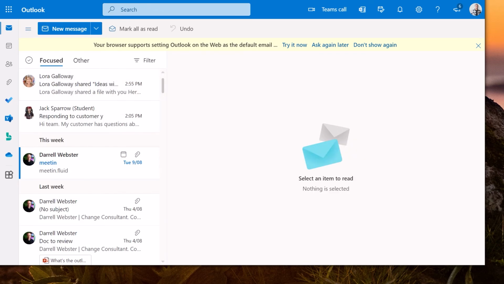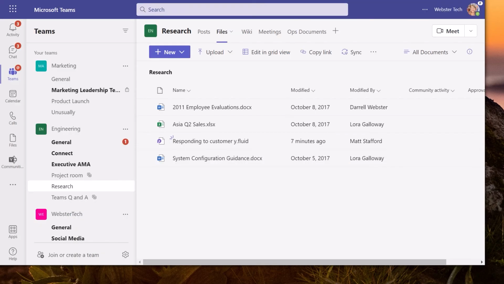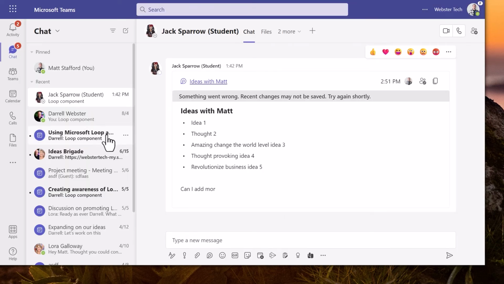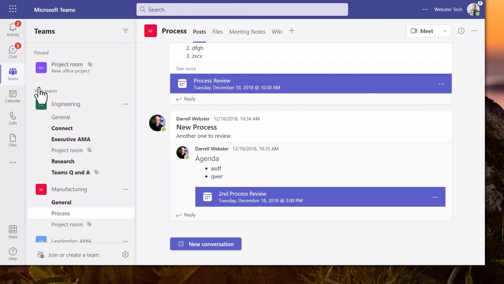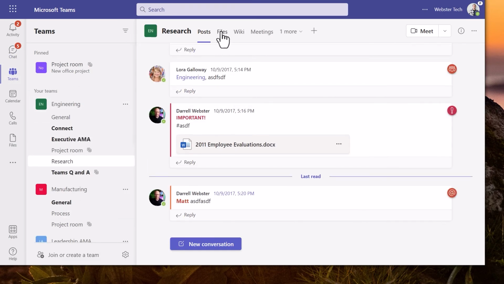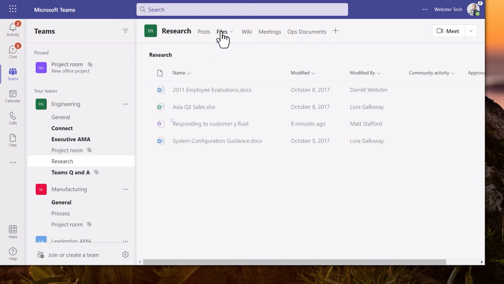Okay. But while we're here, Matt is part of the engineering team, so he will be able to go through and work on this file anyway. Let's go through and have a look there from Matt's experience. Into the team, into the research team, and then work on this loop.